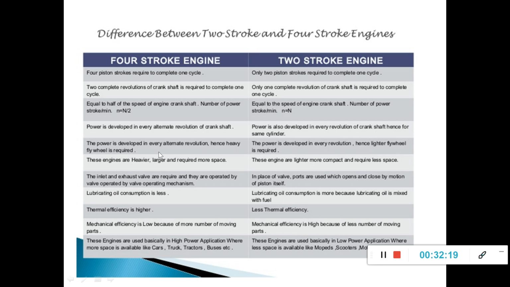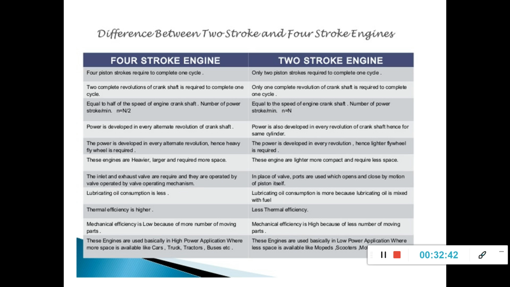In four-stroke, the power is developed in every alternate revolution, hence a heavy flywheel is required, because during four strokes or two revolutions of the crankshaft, only in one stroke is the power developed. For the remaining three strokes, the power should be supplied. So we need a heavy flywheel for this purpose.